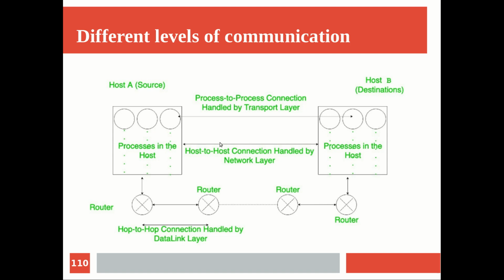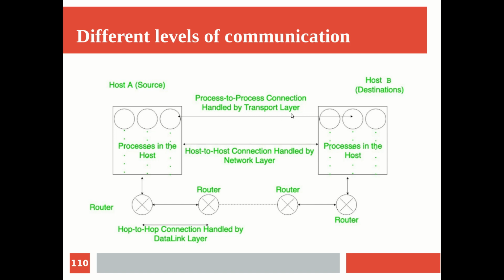Now if you look at this communication scenario as a whole, you can see mainly three levels of communication. One, you can focus on the communication between the actual endpoints, that is the process to process connection, or we can call it end to end communication, which is being handled by the transport layer.